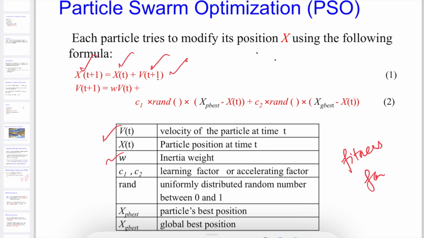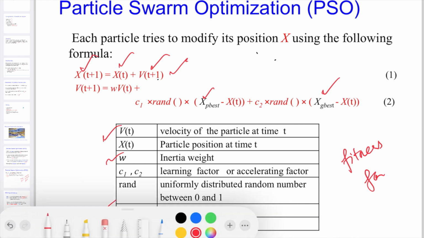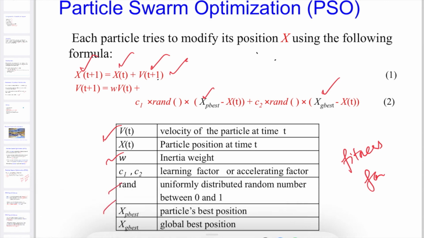And for that we have x p best and x g best, minus x of t. That means at every location we have to find out the individual particle best as well as the global best. We have to find it out. So that's what the values given here are.